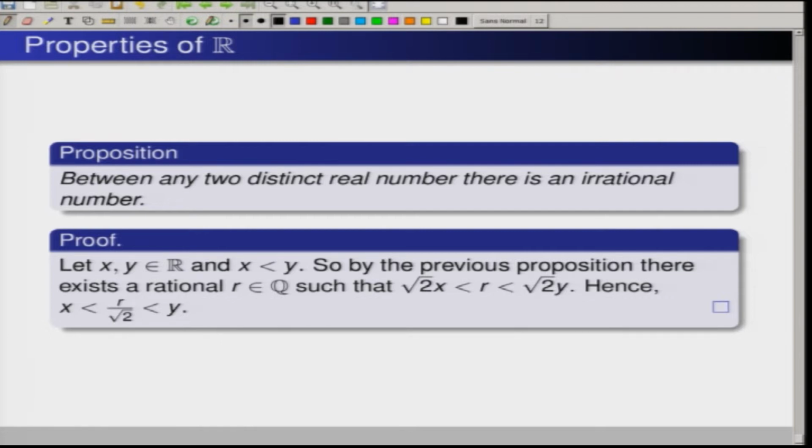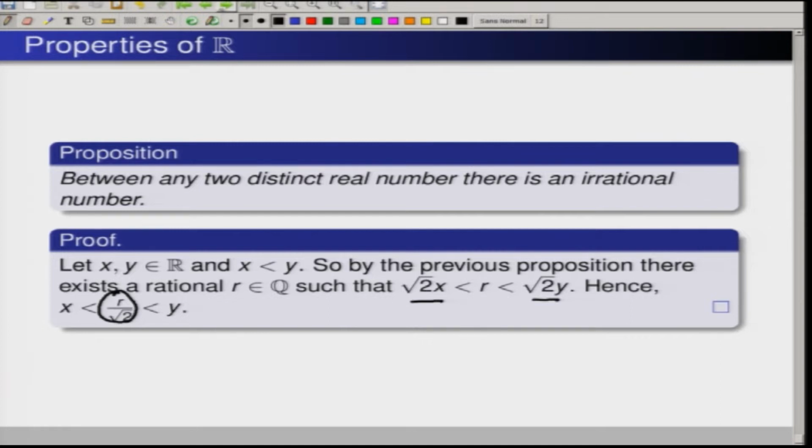By the previous theorem, there will be a rational number r between root 2 x and root 2 y. Therefore x is less than r by root 2 is less than y, and this r by root 2 is an irrational number. So, between any two real numbers there is an irrational number.